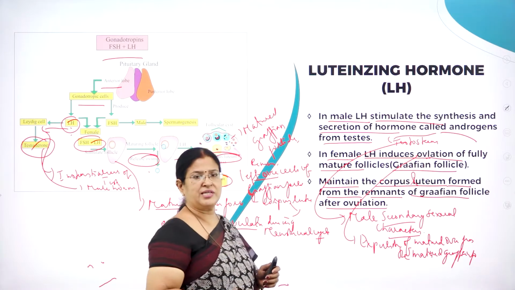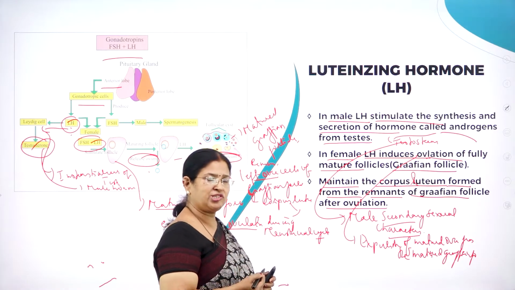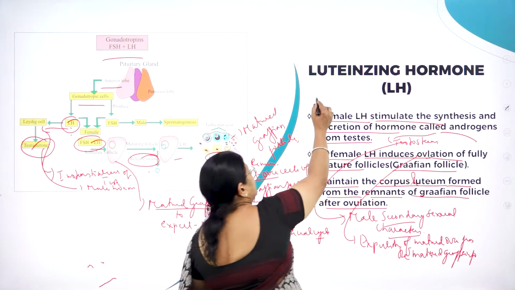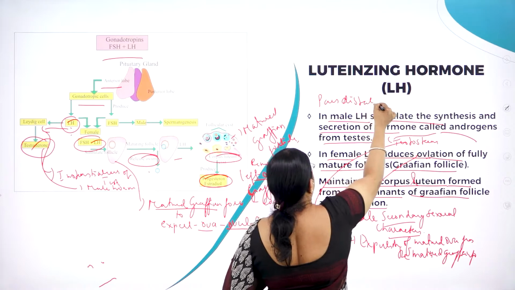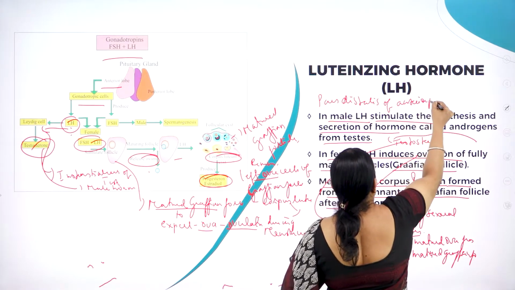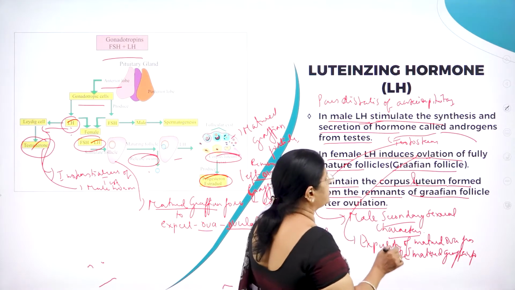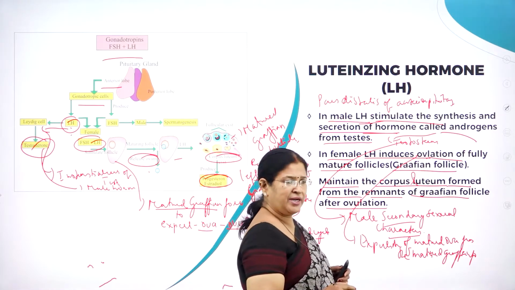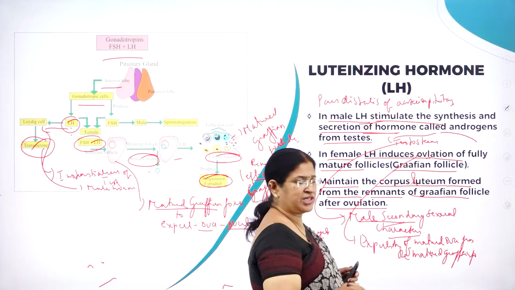So important is LH in both males and females. Luteinizing hormone is one such hormone which is produced by the pars distalis of the anterior pituitary. In male, LH stimulates the synthesis and secretion of the hormone called androgen. Androgen is nothing but testosterone, which is very important for maintenance of male secondary sexual characters.